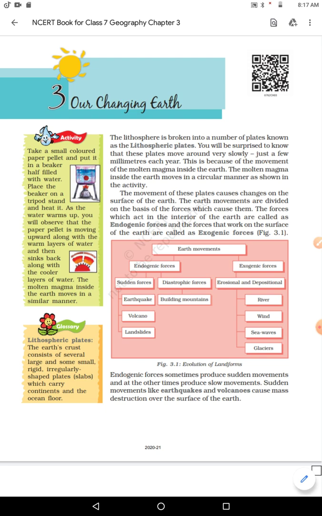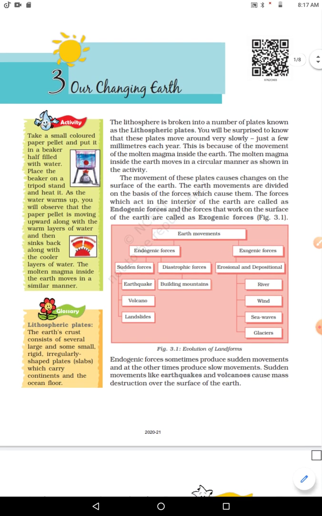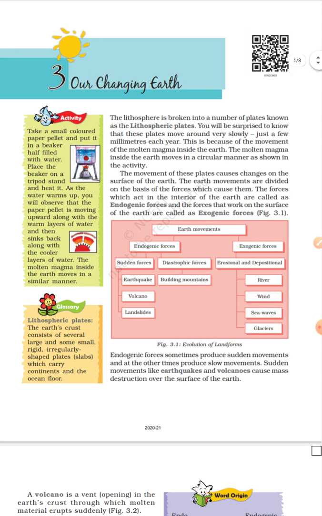The lithosphere is broken into a number of plates known as lithospheric plates. You will be surprised to know that these plates move around very slowly, just a few millimeters each year. Do you know what a millimeter is? So they move a few millimeters each year. This is because of the movement of molten magma inside the Earth.